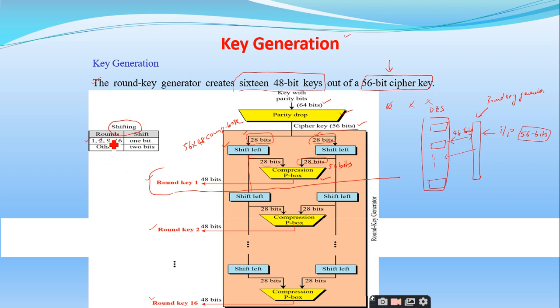So rounds 1, 2, 9 and 16 will make use of only a one bit shift. One bit is shifted. But the remaining rounds, like 3, 4, 5, 6, 7, 8, 10, 11, 12, 13, 14, 15, will shift by 2 bits. Right. So this is how the key is generated. 16 different keys are generated from a single 56 bit cipher key by making use of the left shift and the compression P boxes. Is it clear?